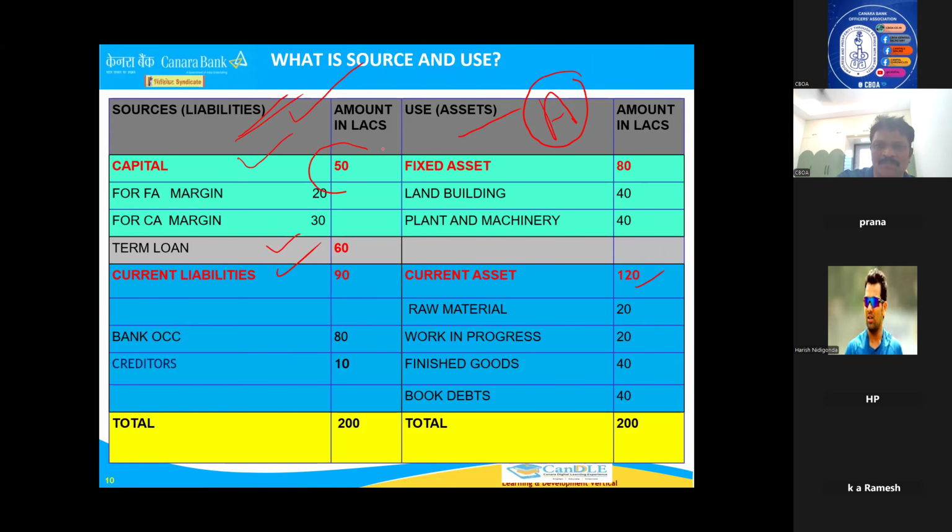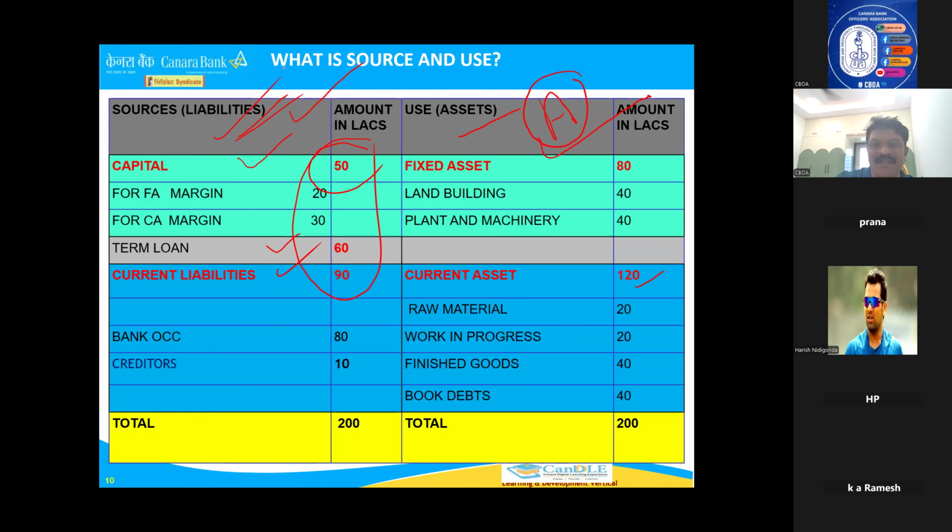One is your own margin, your own money. But one day business has to repay your margin also. That's why it's a liability. Capital is also a liability to a business firm. One day capital has to be given back. But as a last resort capital will be given, because first we have to clear bank loans. Okay, these three are liabilities. I hope you understood. These are the assets you are creating. For that you have taken some loans. That is called liabilities. So one more word also they will use for liabilities and assets.